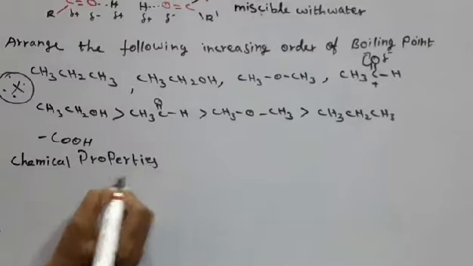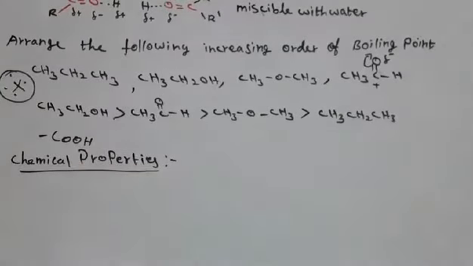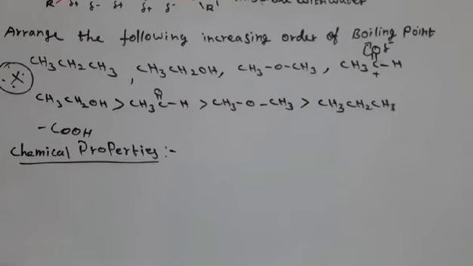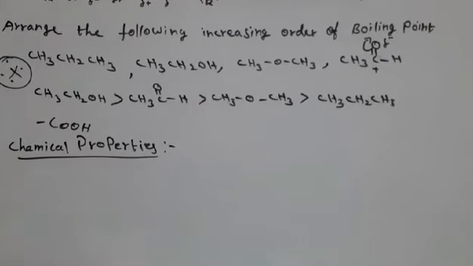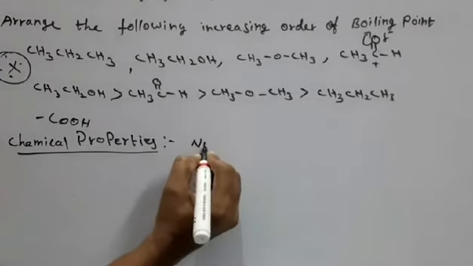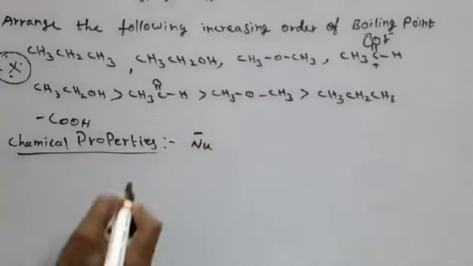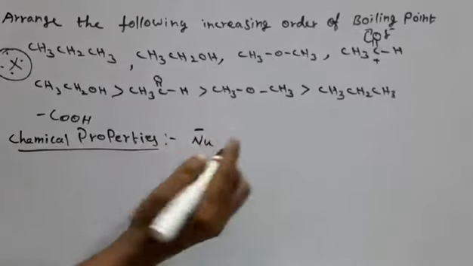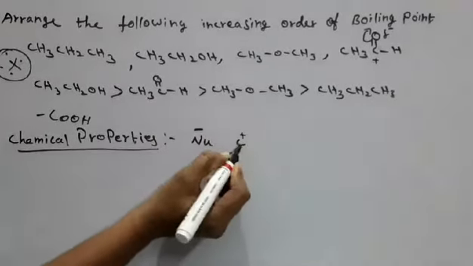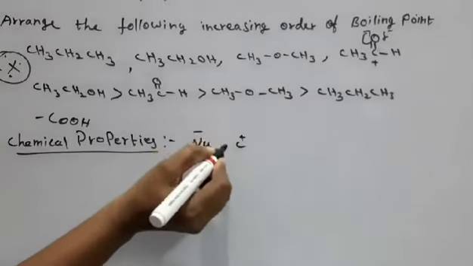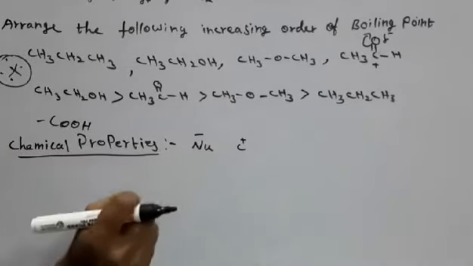Okay, so chemical properties: aldehydes and ketones easily undergo nucleophilic addition reactions. We know that nucleophile means an electron-rich species. Electrophile means electron deficient. So this carbon atom is the deficient one. It is electrophilic, meaning it has an affinity to attract.